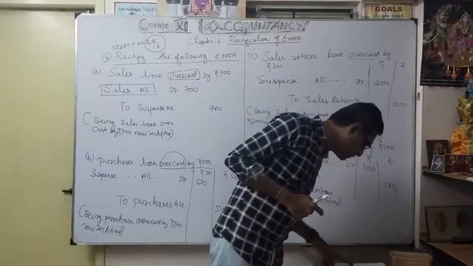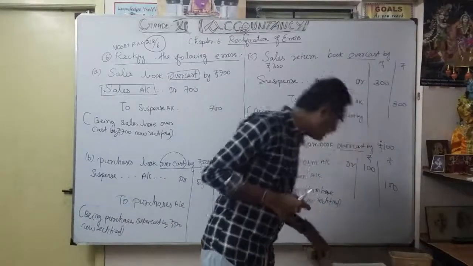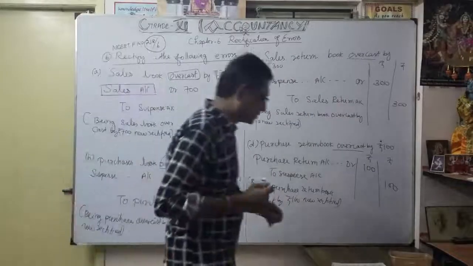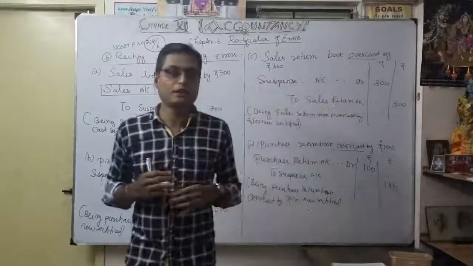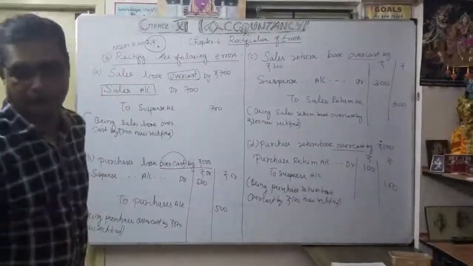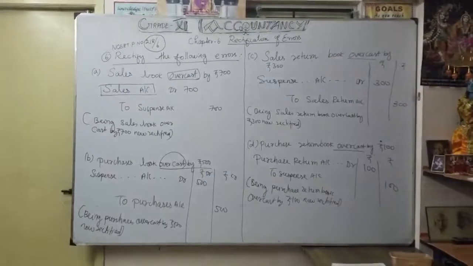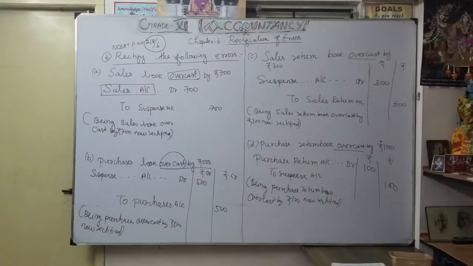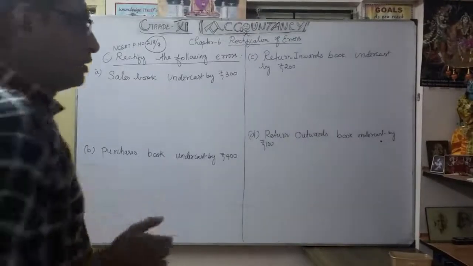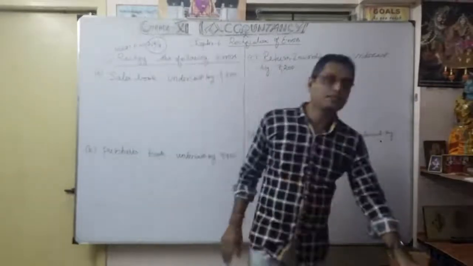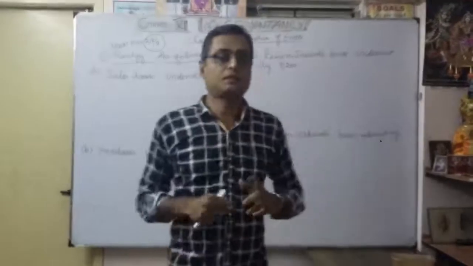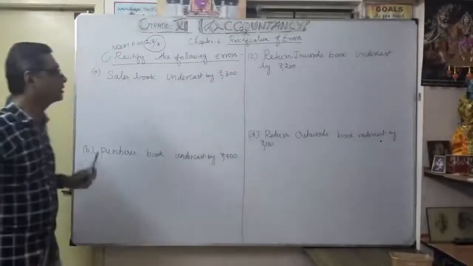Okay. Now let's see the next exercise. We discussed the 6th one, now we are going to see the 7th one. So now let's see exercise number 7. It is coming under undercast. So now let's see the example.